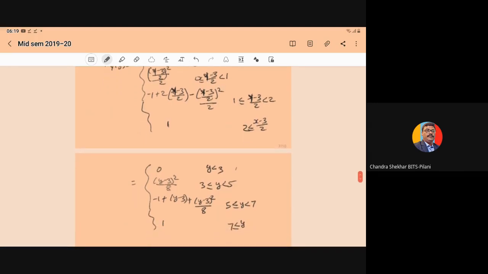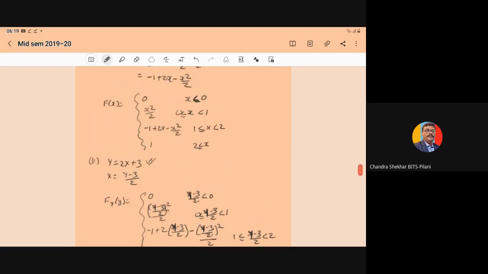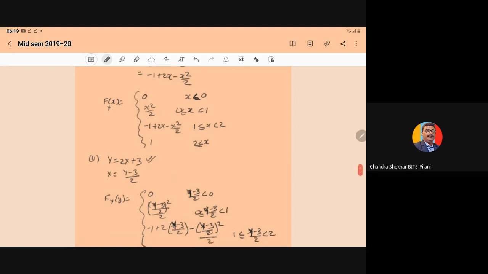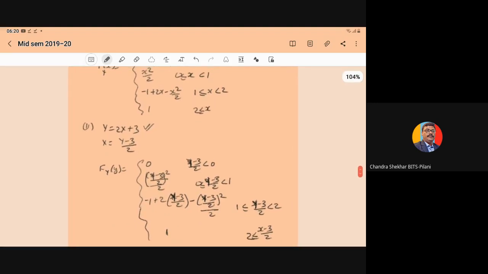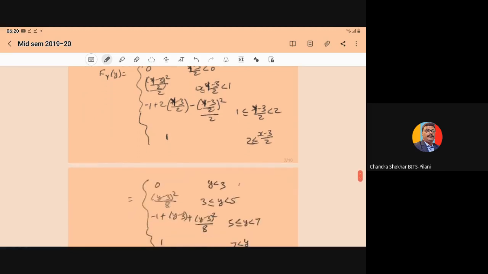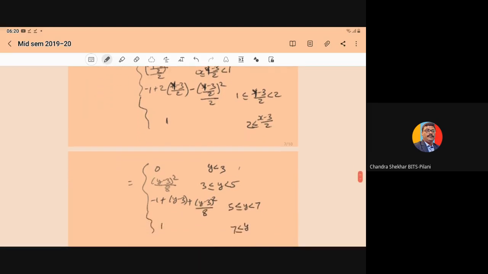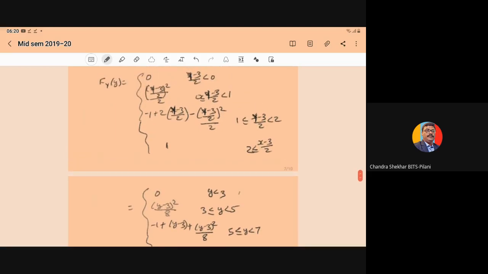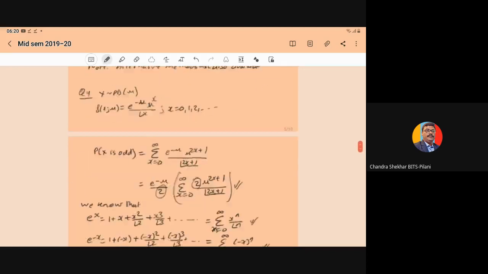So in the CDF of f(x), in this CDF you put x equal to (y minus 3) upon 2. Everywhere in place of the x you put (y minus 3) upon 2. On solving, in the first interval 0, the range becomes y less than 3. Second, ((y minus 3) upon 2) whole square upon 2, so this will become (y minus 3) whole square upon 8 for the range.